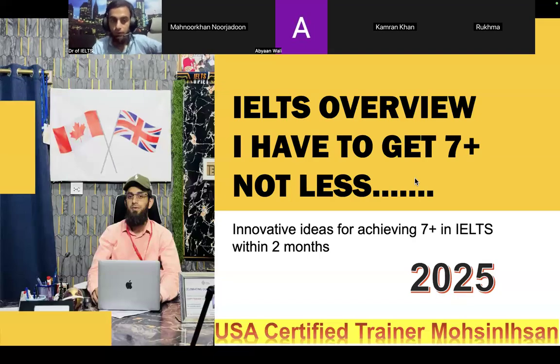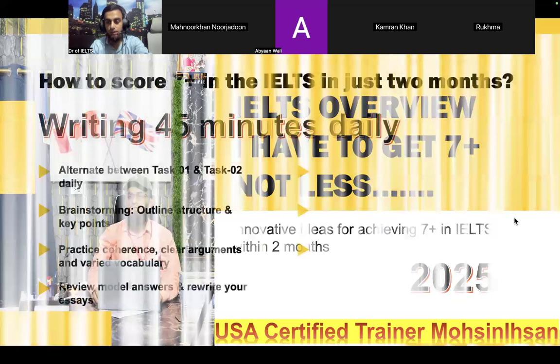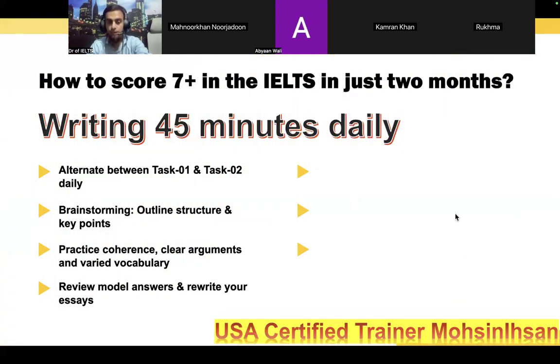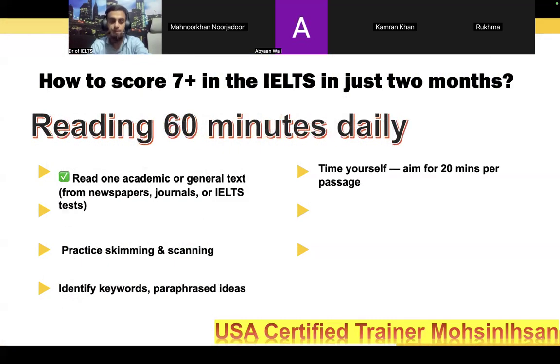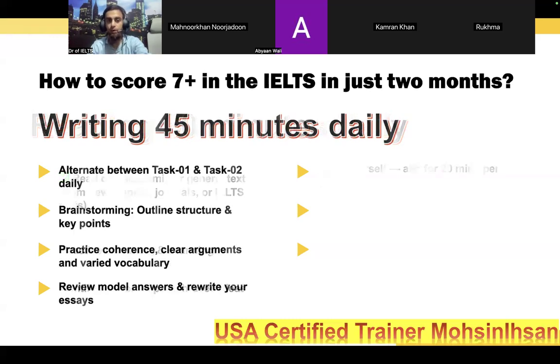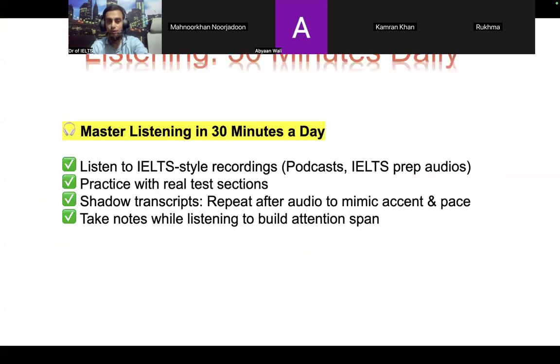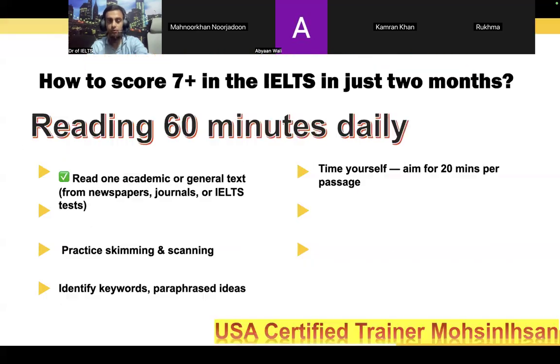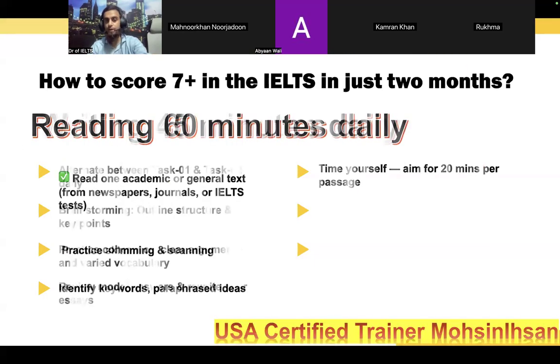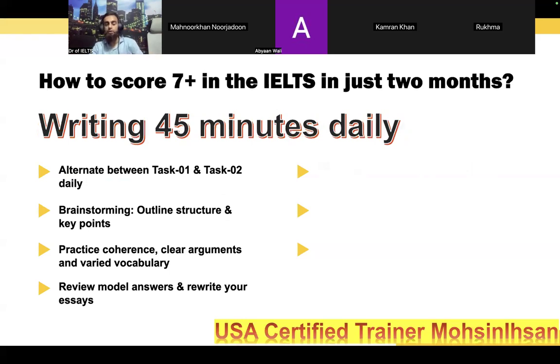Now, in the next step, you have to realize your concern weakness. It can be in either listening, the reading section, or in any other, like speaking or writing section. Whichever module you feel is your weak point, how to tackle that and how to improve that, the strategy you can discuss with me, you can discuss with your friends. Sometimes you can discuss with your own self, like you can realize the specific concern, mistakes, the problems, and you can work on that.